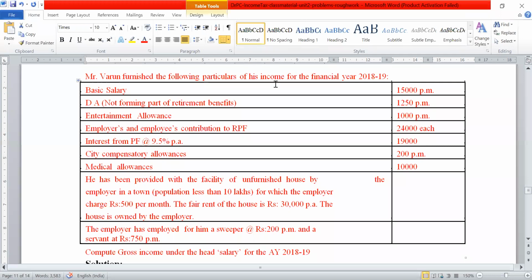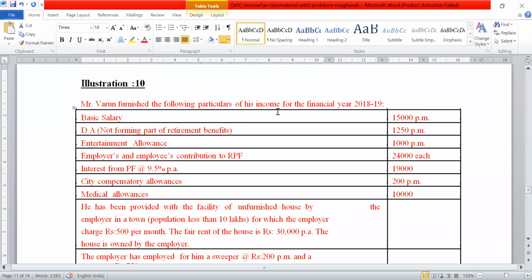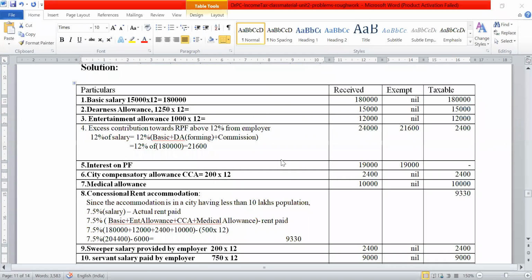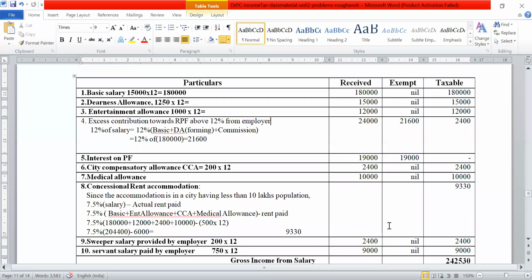Is it clear? Are you getting this? Yes, sir. Was the Excel sheet better or is this better? Yesterday I used an Excel sheet. Today I am using the Word file itself. In this one, I have got a table and I'm doing it here. The same table I'm going to give to you for study also. You can use it for your preparation.